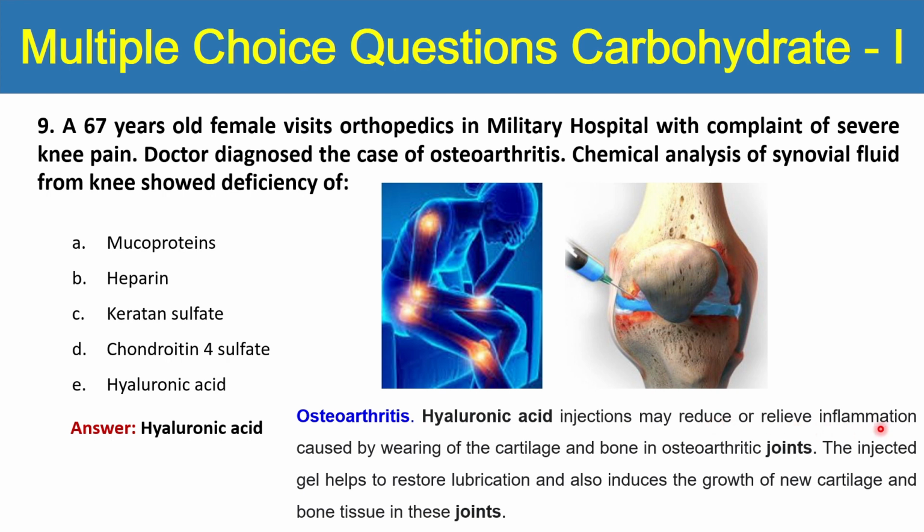Osteoarthritis. Hyaluronic acid injection may reduce or relieve inflammation. यहाँ पर अगर inflammation है, like you can see in different joints, inflammation है तो inflammation को relieve करती है, swelling को relieve करती है, pain में कमी आएगी. Caused by wearing the cartilage and bone in osteoarthritis joints. The injected gel helps to restore lubrication and also induce the growth of new cartilage and bone tissues in these joints.